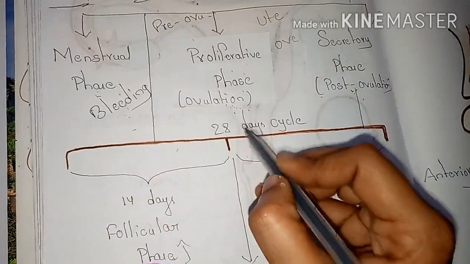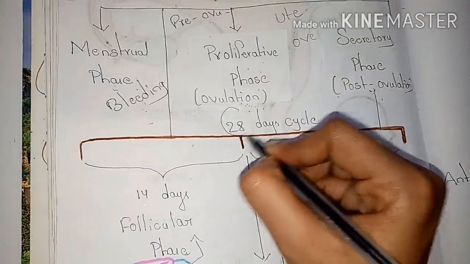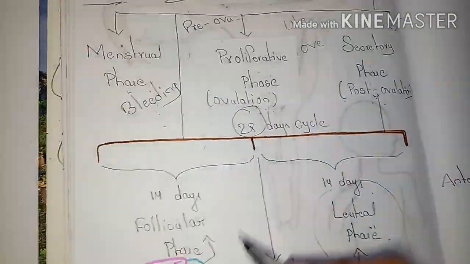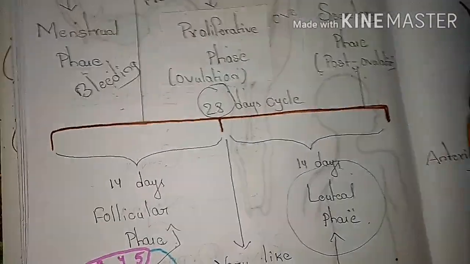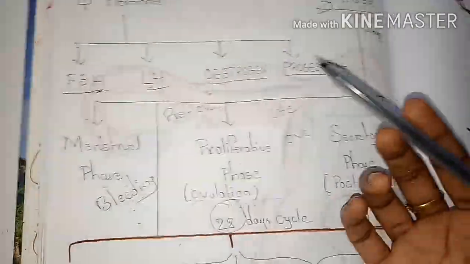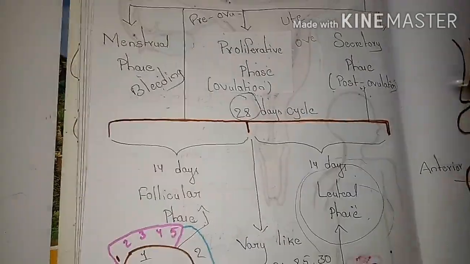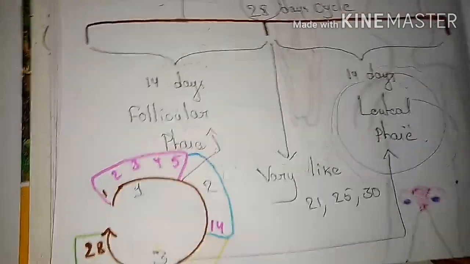I already said that the menstrual cycle may occur in 28 days. Fourteen days of the cycle play a major role in the follicular phase, and another 14 days play a major role in the luteal phase. These are the different phases present during the menstrual cycle.